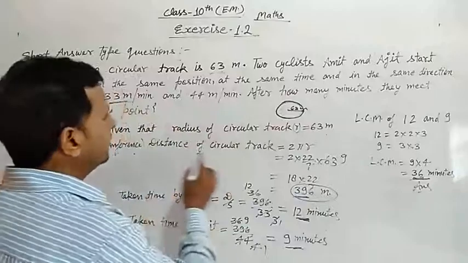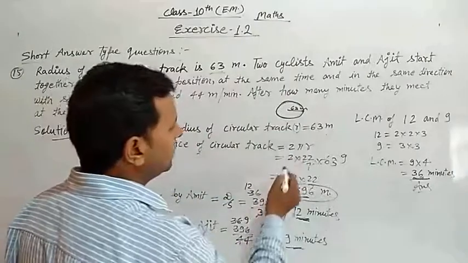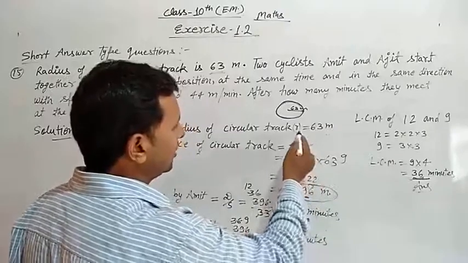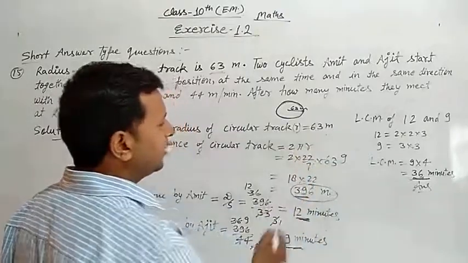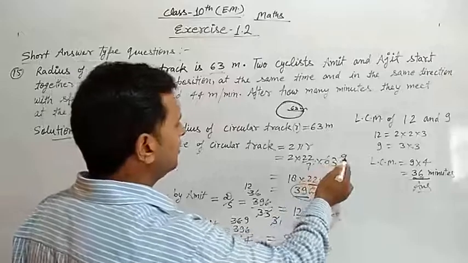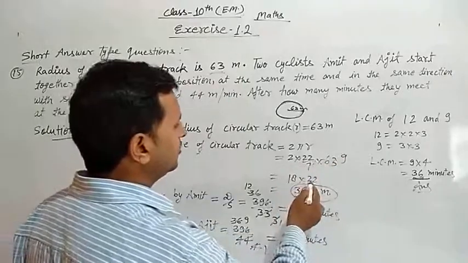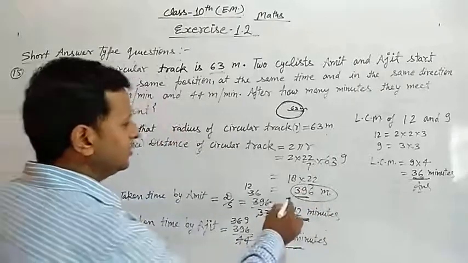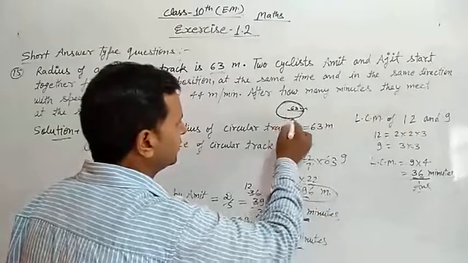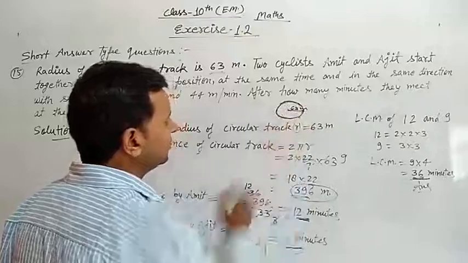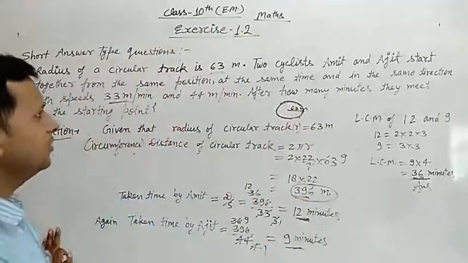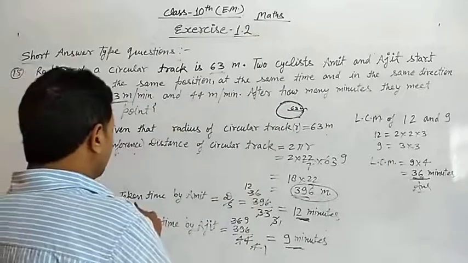The circumference of the track is 2 pi r, which means 2 into 22 upon 7, and putting the value of r, the radius, as 63. Now we solve: 63 divided by 7 is 9, 9 times 2 is 18, and 18 into 22 is equal to 396 meters. This is the circumference of this circle. It's clear?